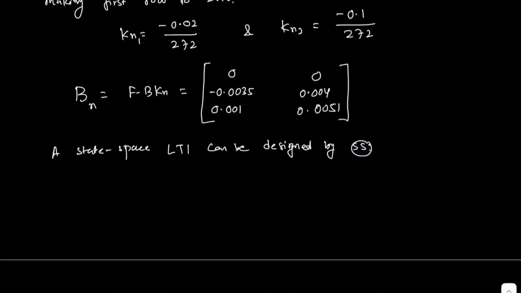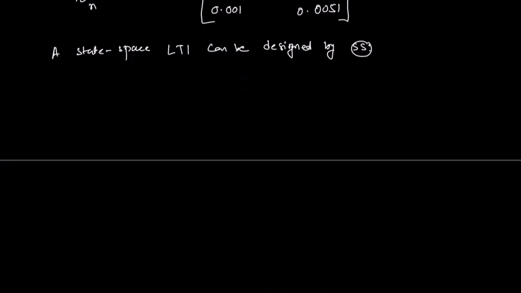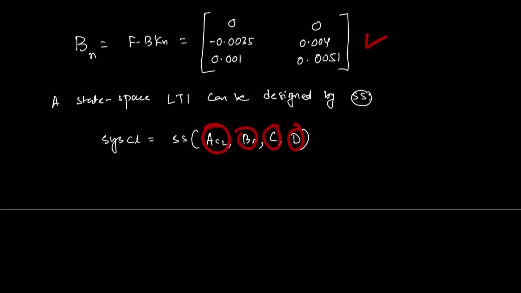In MATLAB, we write system closed loop equal to SS(ACL, BN, C, D). In this particular case, our D part is 0 and C is the identity matrix, and BN and ACL are already found.